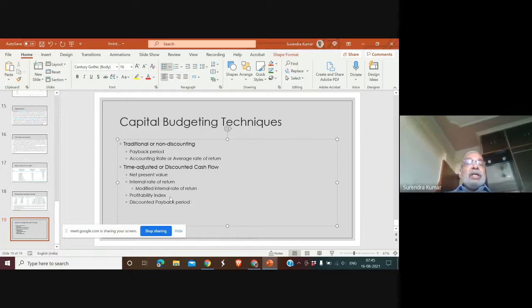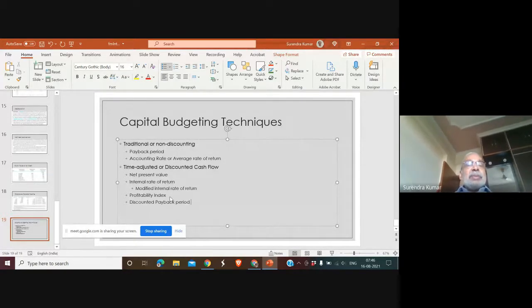So if you look at nowadays, we are talking of 5 techniques which are in the category of discounted cash flows, and 2 techniques which we are talking in the category of traditional cash flows. But of all these techniques, except the accounting rate of return or average rate of return technique, all other techniques are based on the concept of cash flow for investment and cash flow from operations, cash outflow and cash inflow.